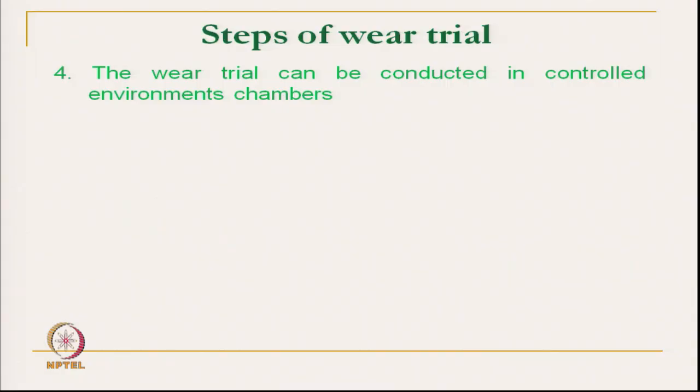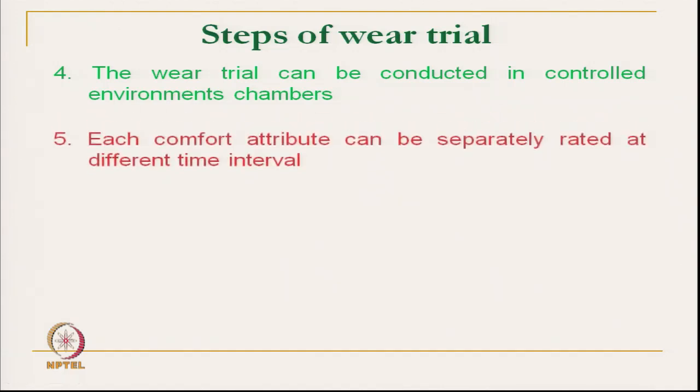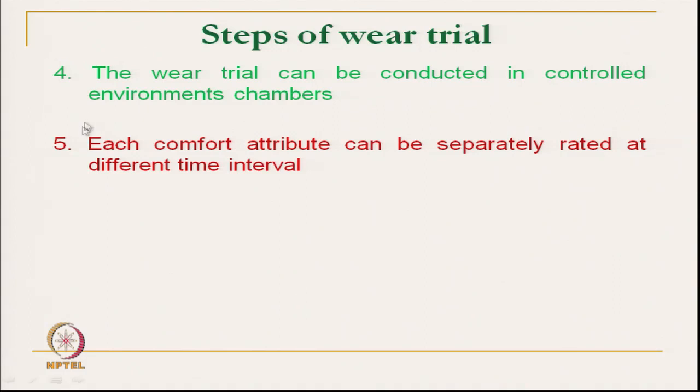Next is the wear trial can be conducted in controlled environmental condition. So, particular environmental condition we have to generate, and at that condition we have to perform this test. Each comfort attribute can be separately rated at different time interval. This is very important. We cannot have overall comfort sensation perception at a particular time.